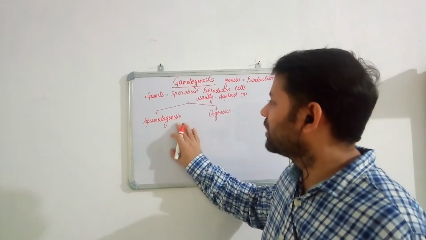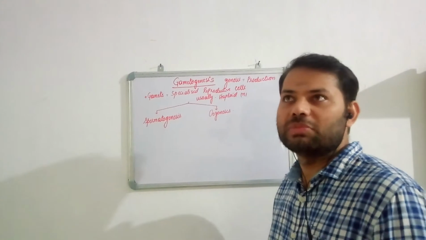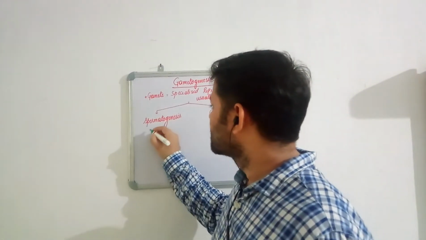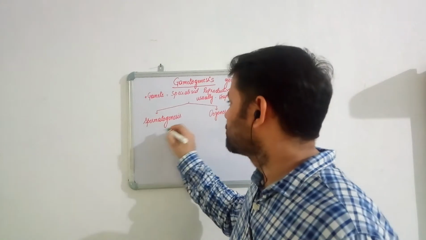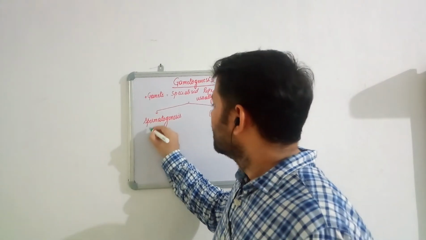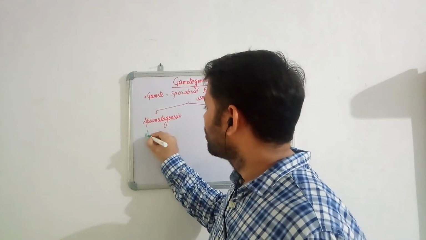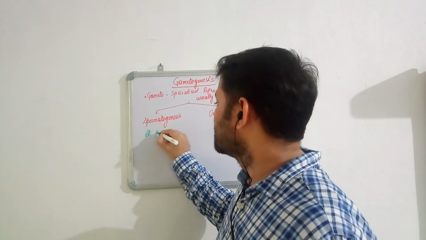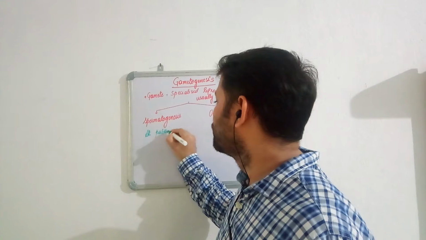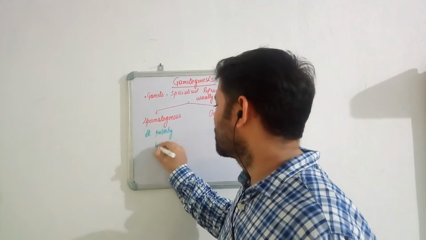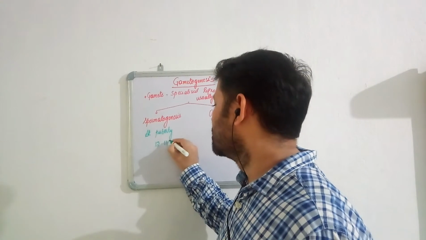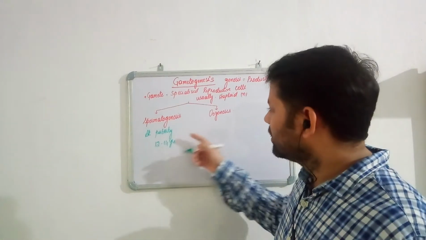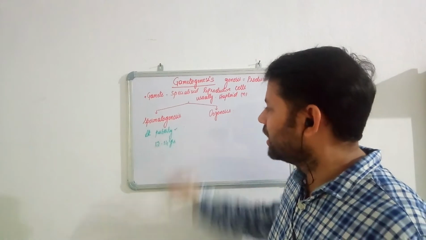Now, when does spermatogenesis occur in the case of human males? In human males, spermatogenesis occurs at puberty, when the male reaches the age of 12 to 14 years. It can be plus or minus 1 year also. And this spermatogenesis starts at puberty.